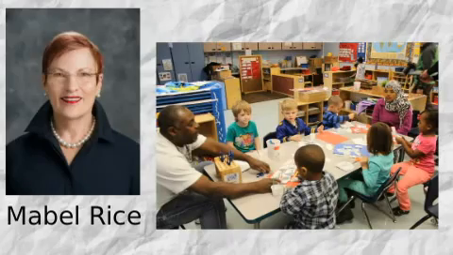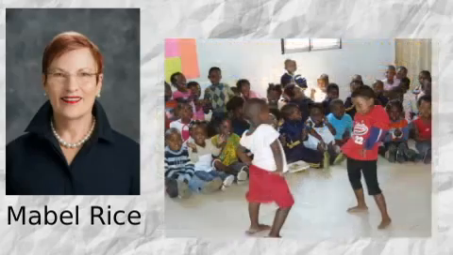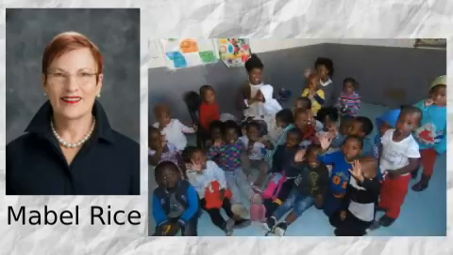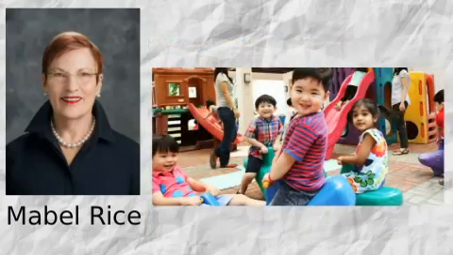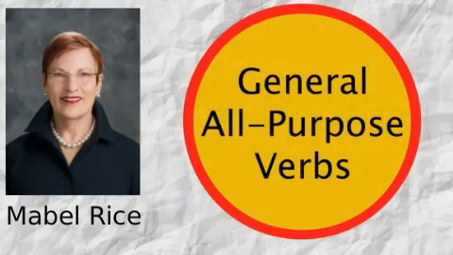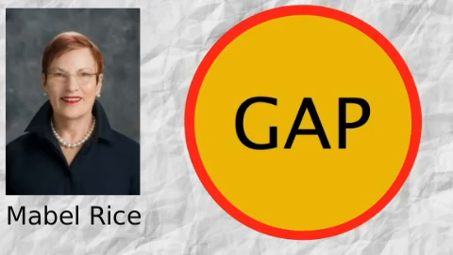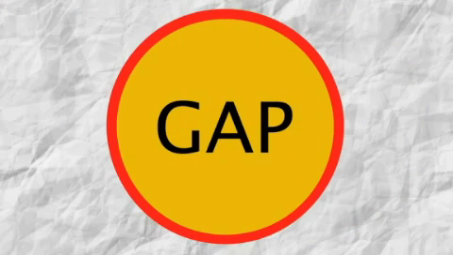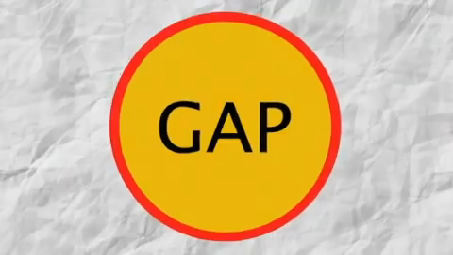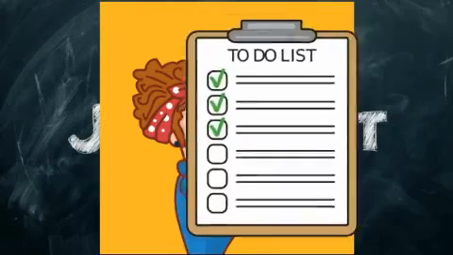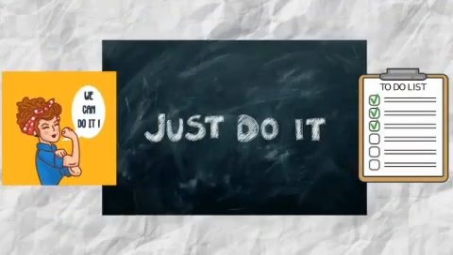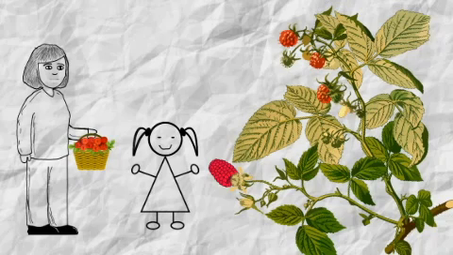Language scientist Mabel Rice and her colleagues observed that preschool children developing language typically and atypically often depend on general all-purpose verbs, gap verbs for short. The most ubiquitous gap verb in the English language is the verb do. It essentially means perform an action. Here is a 16-month-old talking about a fun activity in the garden using the gap verb do.